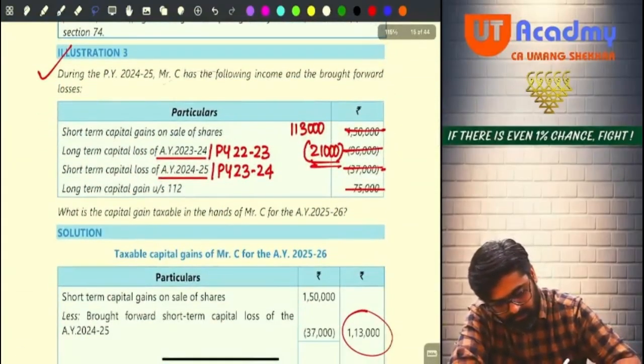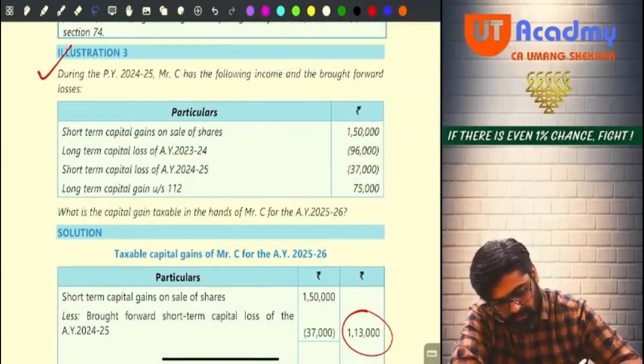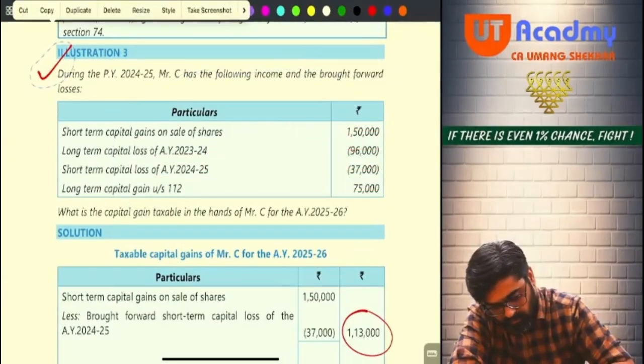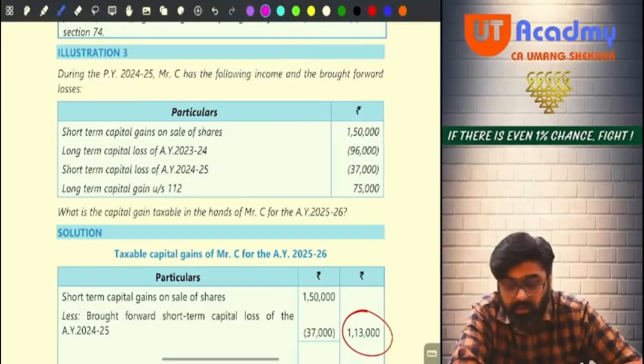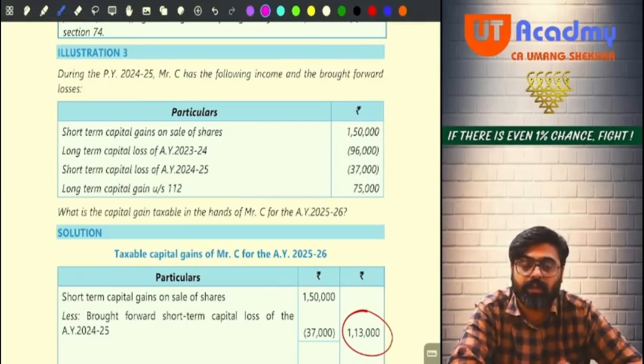See, very difficult question. This is also a very difficult question. Let's do it now. During the previous year 24-25, Mr. C has the following incomes and brought forward losses. See, now they are talking about brought forward losses.